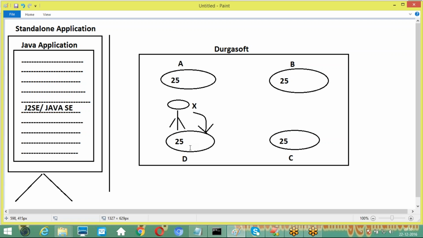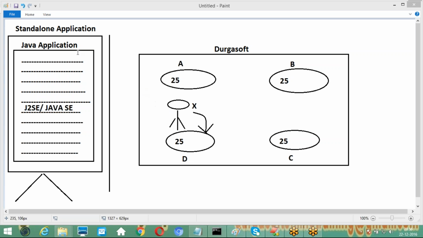When he has filled that inquiry form and given it to counselor D, she will check the information the student has filled in. Immediately she explains the required information to that ex-student. He wants to know about Java, so he specified some Java related courses, and she identified his requirement is Java, and our counselor gave that required information to the ex-student. Finally, the ex-student got satisfied. Okay, fine, it was completed. Now he left the DURGASOFT front office.